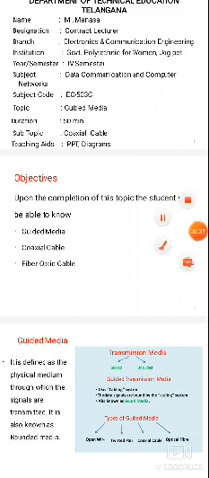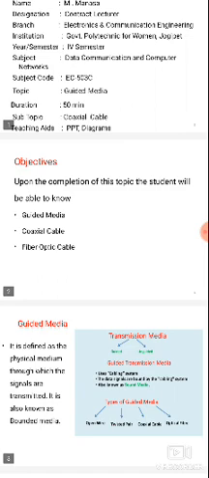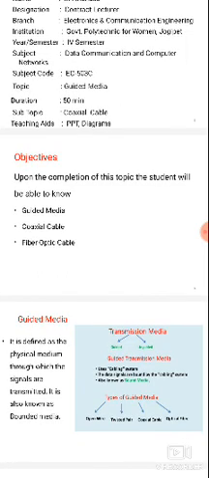Guided media is a connection oriented type of communication system. A direct connection is established between sender and receiver, that is, the connection by using either coaxial cable, optical fiber cable, or twisted pair cable. A connection established between source and receiver by using these types of cables is called guided media.